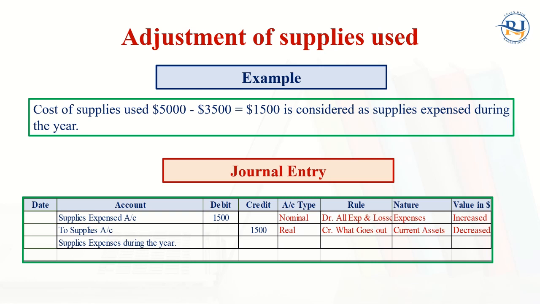Expenses will be put on the debit side of the income and expenditure account for this year, and the supplies will be reduced by $1,500 in the balance sheet. On the asset side of the balance sheet, there will be a current asset, supplies $5,000 minus $1,500, and the remaining will be $3,500, as shown here.